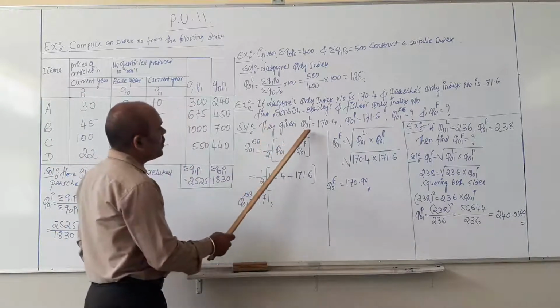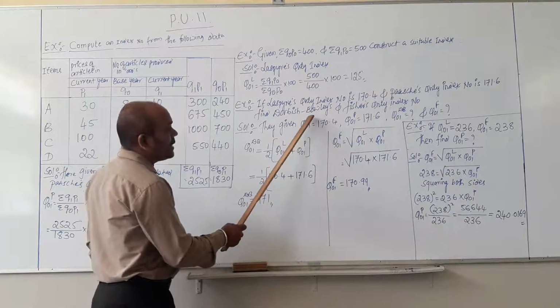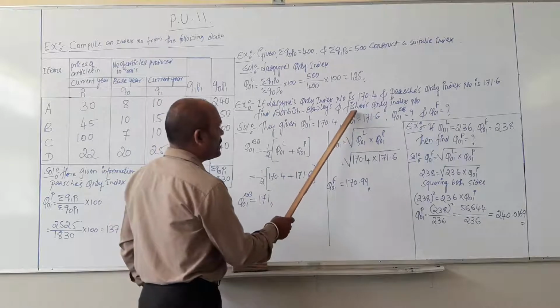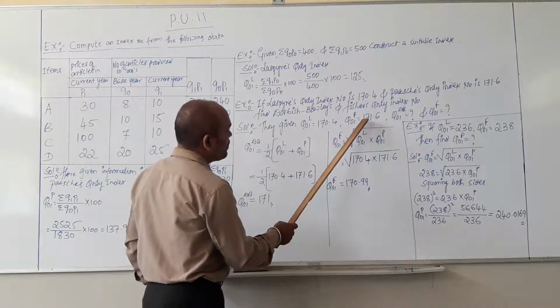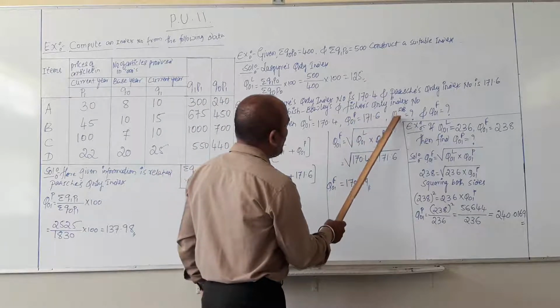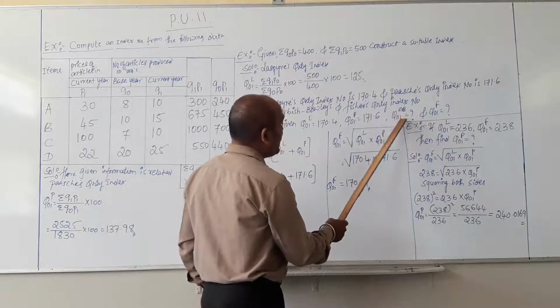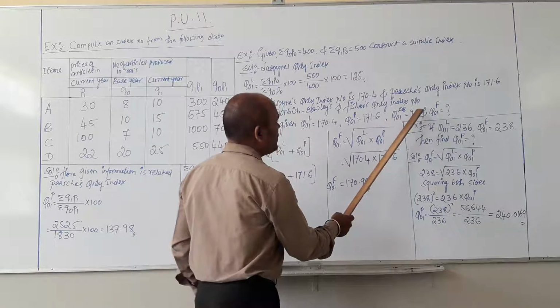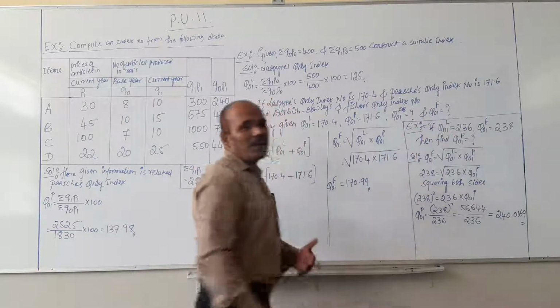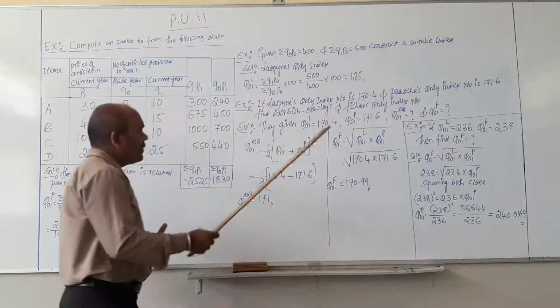So they gave Q of 01 raised to L, means Laspeyres', 170.4. Q of 01 raised to P, Paasche's, equals 171.6, and they asked to calculate Q of 01 raised to DB equals question mark. Then they also asked Q of 01 raised to F, which is nothing but Fisher's.